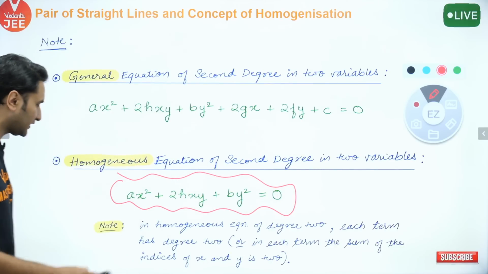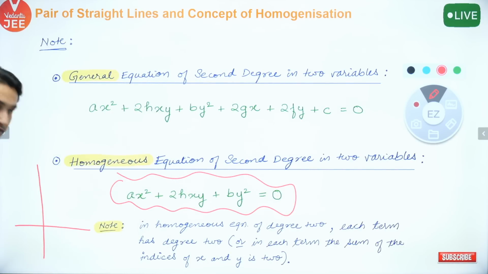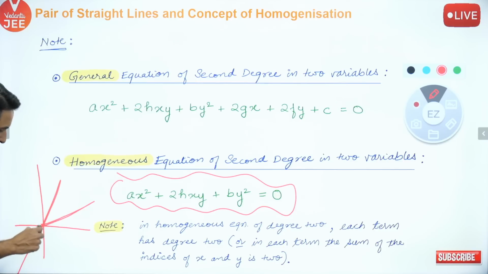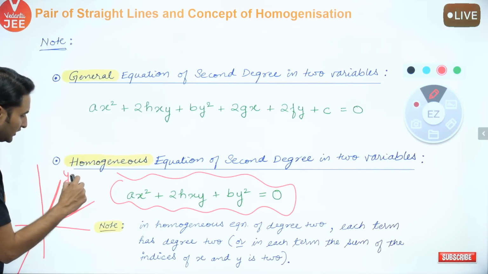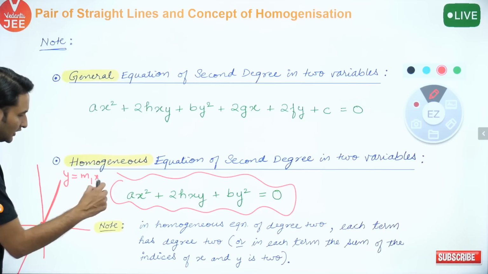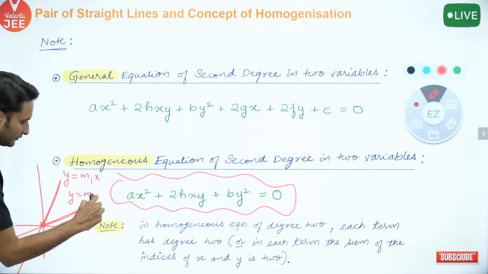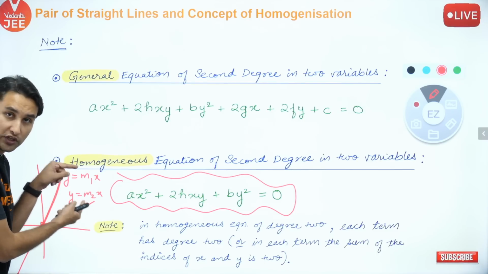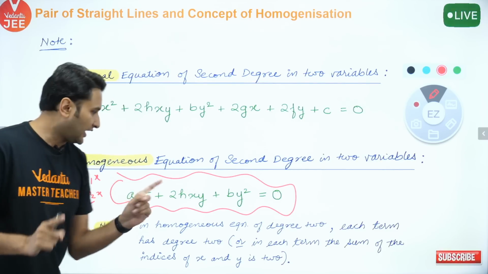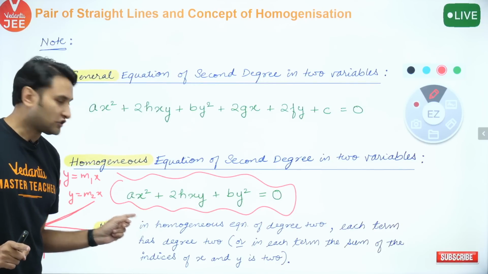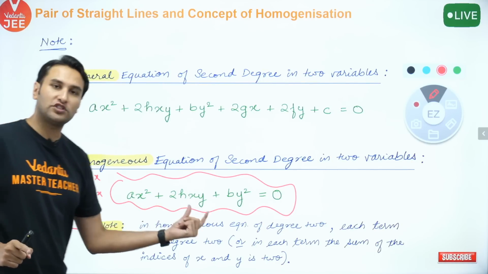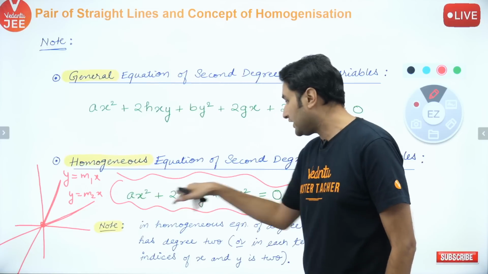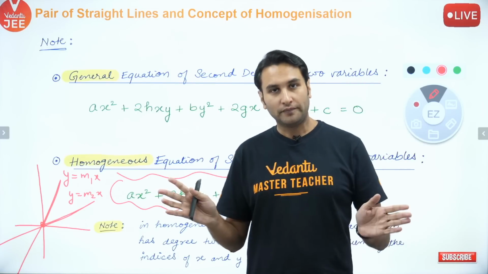मतलब it represents this. देखना ध्यान से. Imagine this is your coordinate system. Imagine 2 lines. एक line ये रही और एक line ये रही. Say both are passing through origin. Say the equations are y is equal to m1x and y is equal to m2x. Basically what it says is, if I multiply these 2 equations, you will always get an equation which looks like this. मतलब homogeneous equation of degree 2. Every term has degree 2. ठीक है? So अब इसको derive करें.